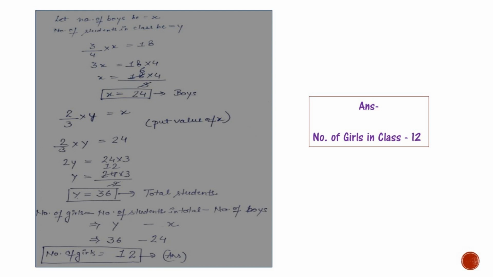Now we will find out the number of girls, that is the number of students in total minus the number of boys, that is y minus x. Now we have received the values of both x and y. We put them here: 36 minus 24. Now the number of girls in the class is 12.